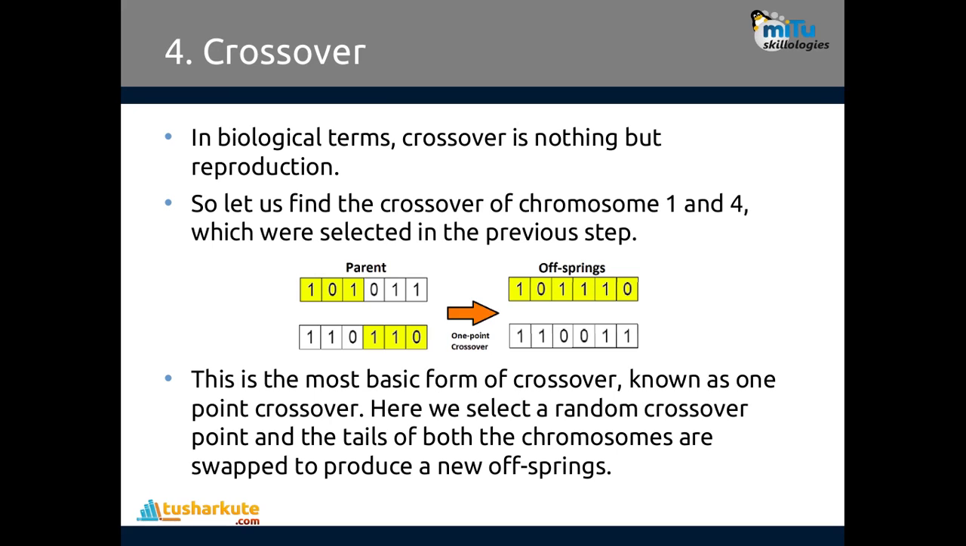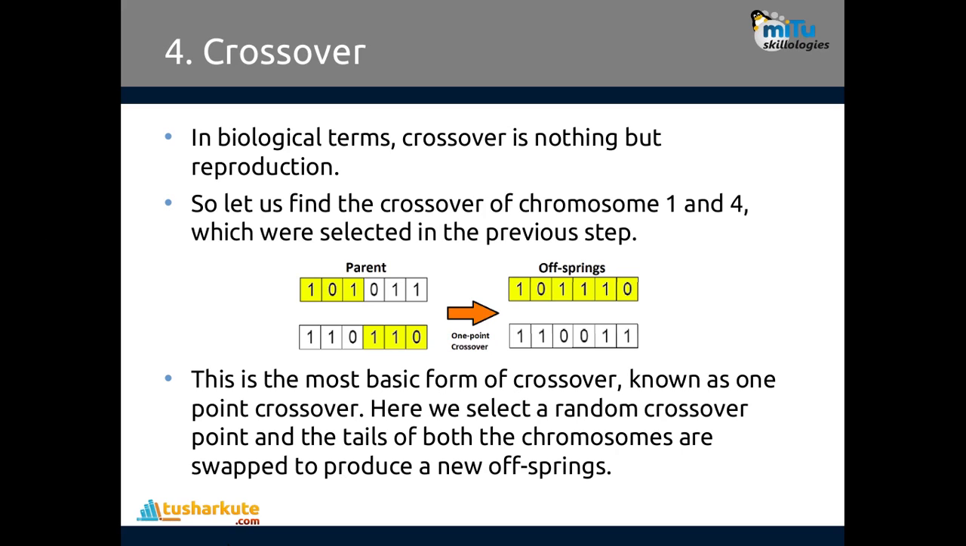Then third, crossover. In biological terms, crossover is nothing but reproduction. So let's find the crossover of chromosomes 1 and 4, which were selected in the previous step. The properties of the father and mother are inherited by the son or daughter. Some properties are taken from the father and some from the mother, and based on that these offsprings are generated. Now let's see this one.